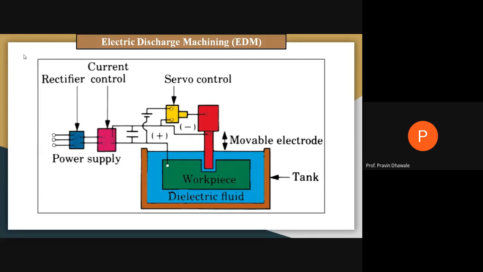This is the block diagram for the electric discharge machining, that is EDM, where we use the power circuit, rectifier, current control, and servo motor control for movement of the tool. This is the workpiece, which is electrically conductive. That workpiece is moved in the transverse direction against the tool. This is the electrode acting as a tool, a form shaped tool. And this electrically conductive workpiece is always submerged in a dielectric fluid, where deionized water and kerosene can be used as a dielectric fluid. It is kept in this tank.